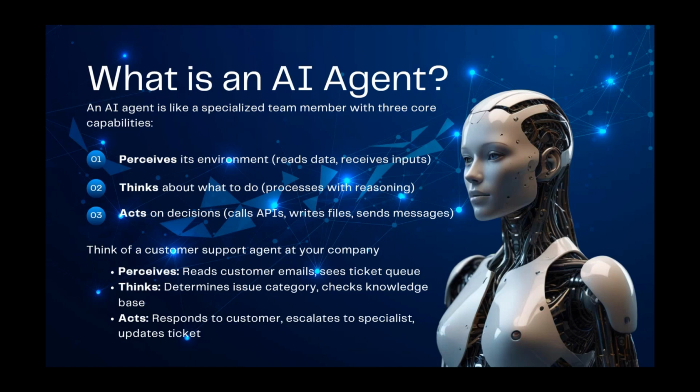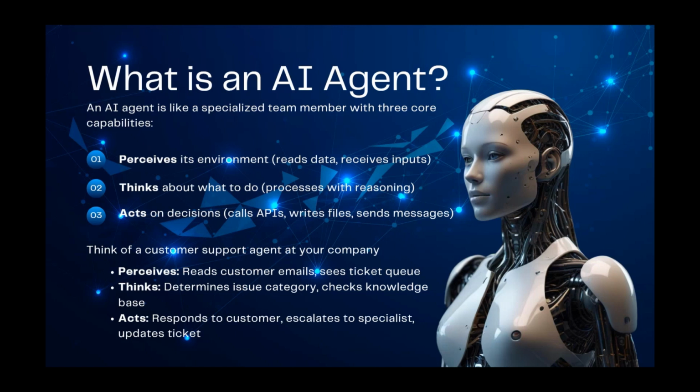Then it thinks, reasoning over that data, and then acts on the environment. It may be a large language model based agent or a rule based agent, whatever the agent is, these three core capabilities are there.